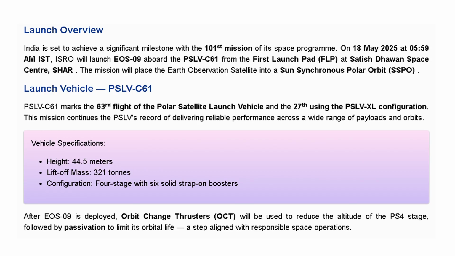This also, in short, we can say SSPO. We will understand what the Sun synchronous polar orbit is. In case of Earth observation, the satellite is placed in this orbit. Okay, and these are the launch vehicle details. This is the 63rd flight of the Polar Satellite Launch Vehicle, and the 27th using the large version, we can say the PSLV-XL configuration. So these are the details.